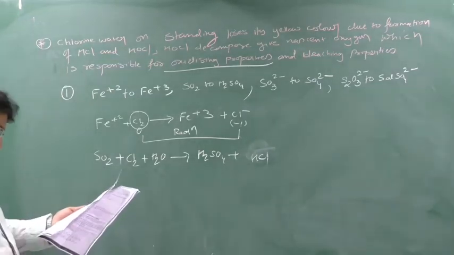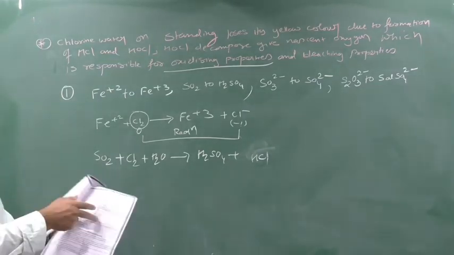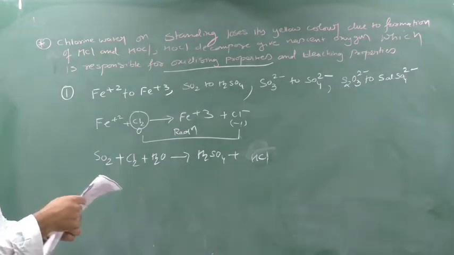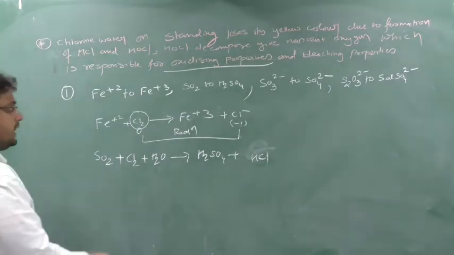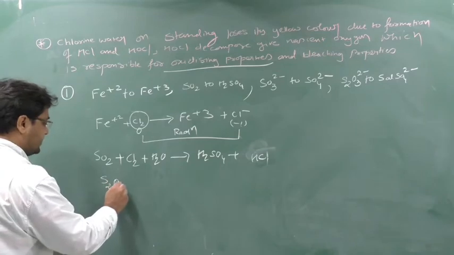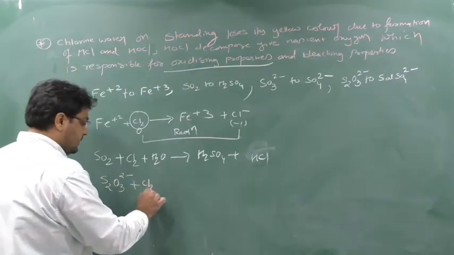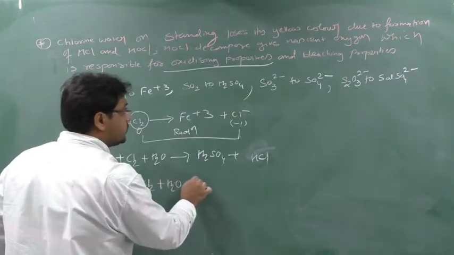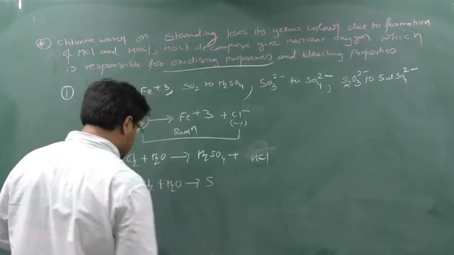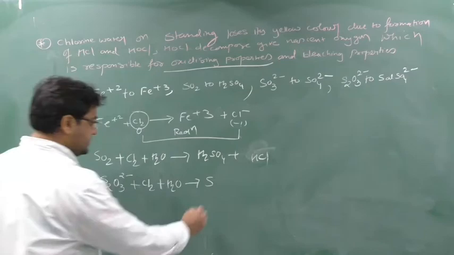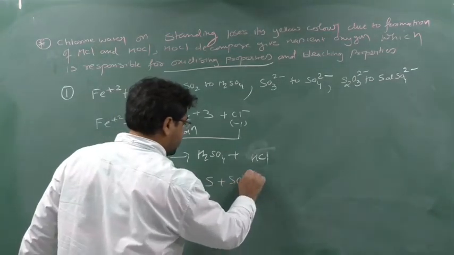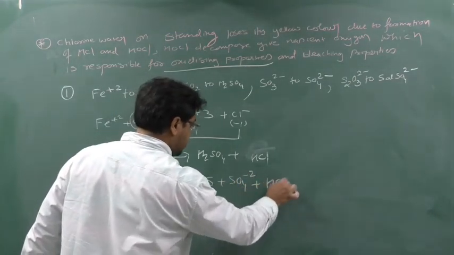Next you can see in your book SO3 2- to SO4 2-, but see this S2O3 2-, this reaction is very important. If you take S2O3 2- and react with chlorine in an aqueous medium, it will form S plus SO4 2- plus HCl.